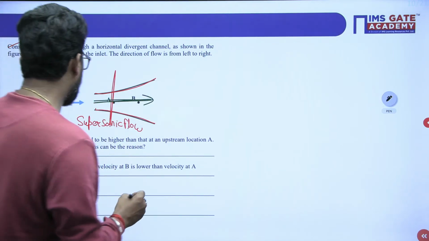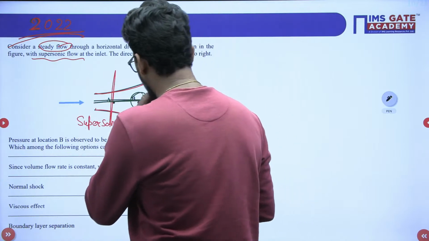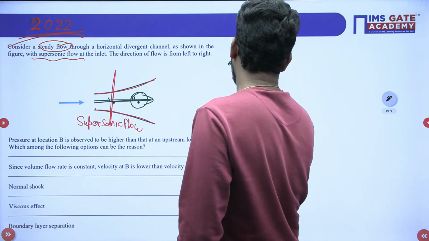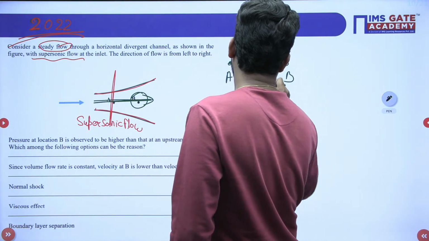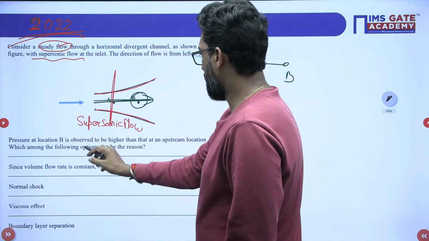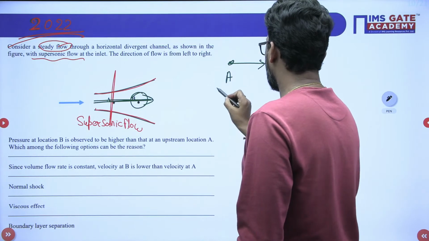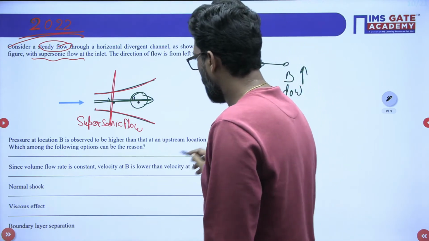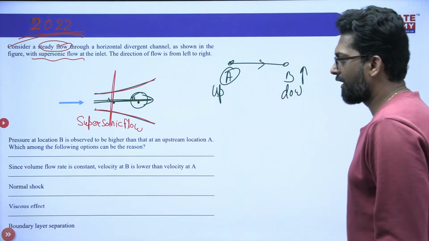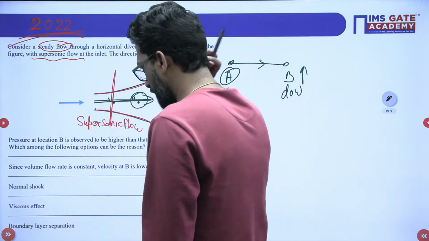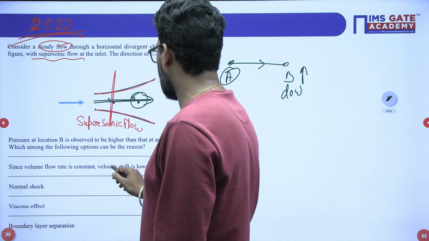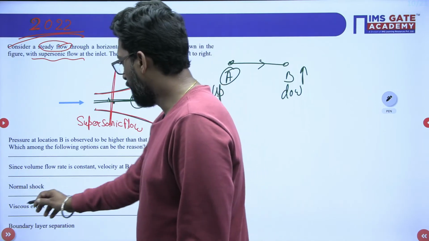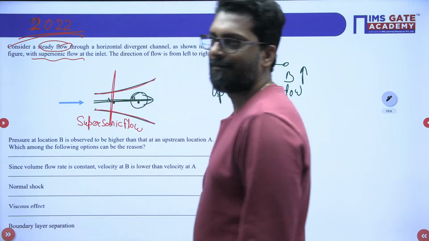Pressure at location B is observed to be higher than upstream. This is upstream and this is downstream. If the fluid is flowing from A to B, this is your upstream, and the pressure at location B is higher than the upstream location. Which of the following conditions can be the reason? What is the reason? Option one: since the volume flow rate is constant, velocity at B is lower than velocity at A. Then normal shock, viscous effect, boundary layer separation.